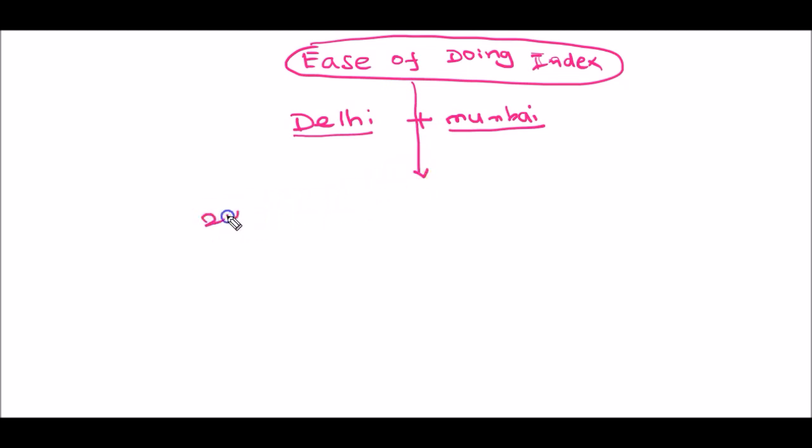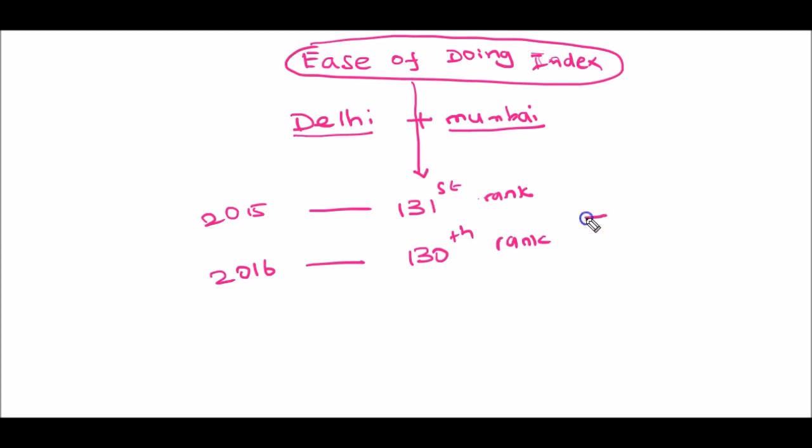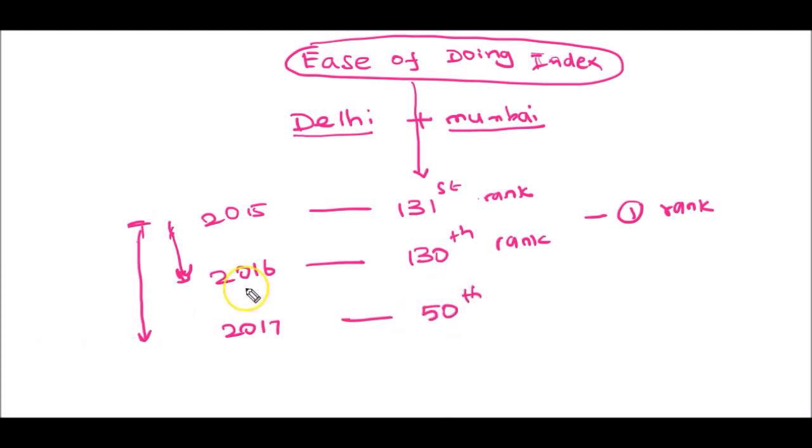In 2015, India secured 131st rank in the Ease of Doing Business Index. In 2016, India secured 130th rank. Only 1 rank is improved. But we all know that the Government of India has undertaken many steps in the last 1 year to improve the Ease of Doing Business Index. Government of India has a target that within 2 years from 2015, it wants to improve the rank to 50th.